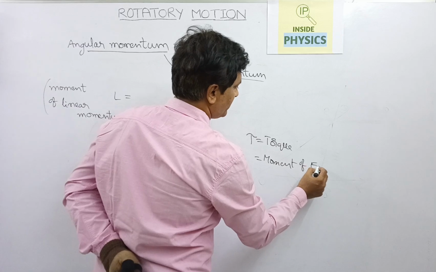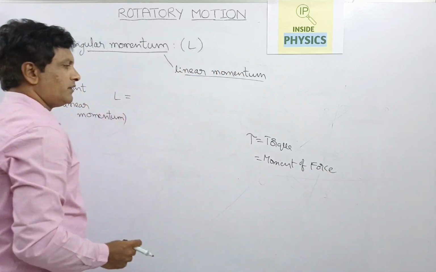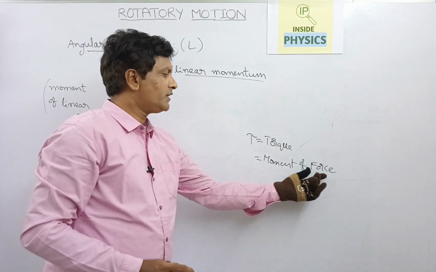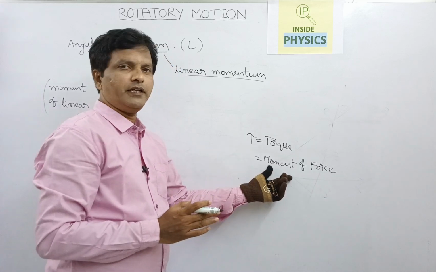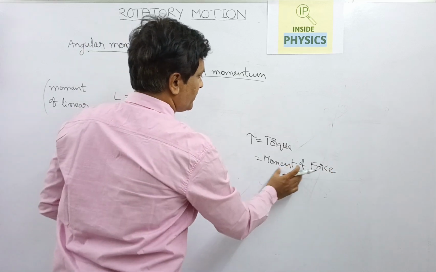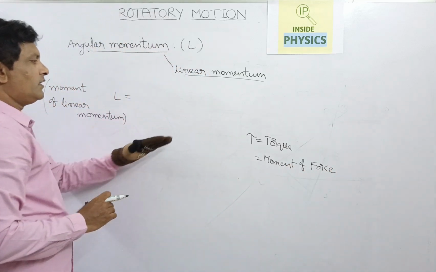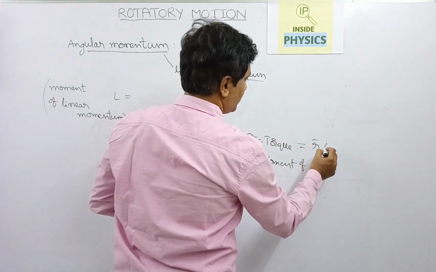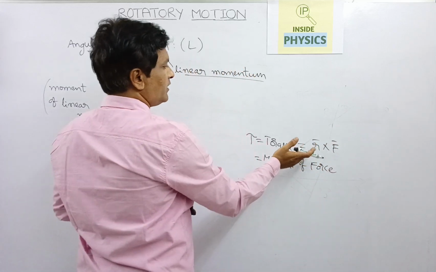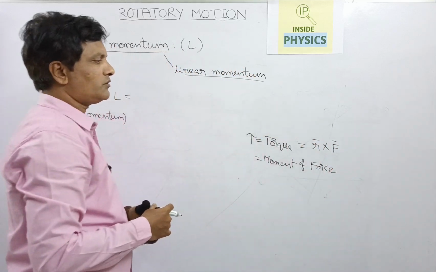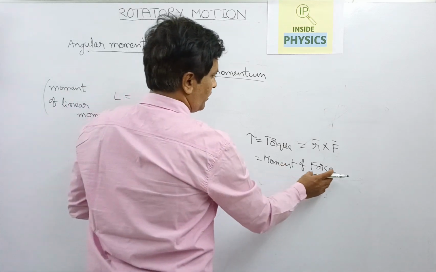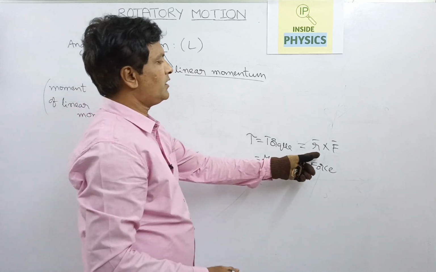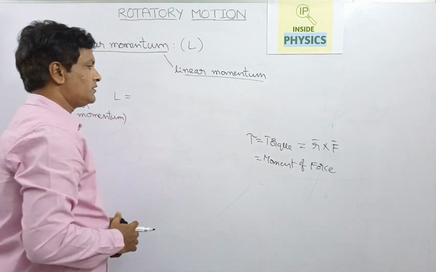Whenever we say moment in physics, that means we are taking the force and multiplying with some perpendicular distance, that means the position vector, written as r bar cross F bar. So this position vector is actually moving with the force also. Moment of force means how the force is acting on a particle and how it is generating the torque. While generating the torque, the position vector will also change.